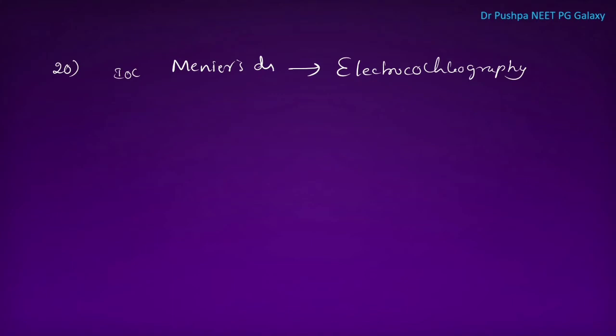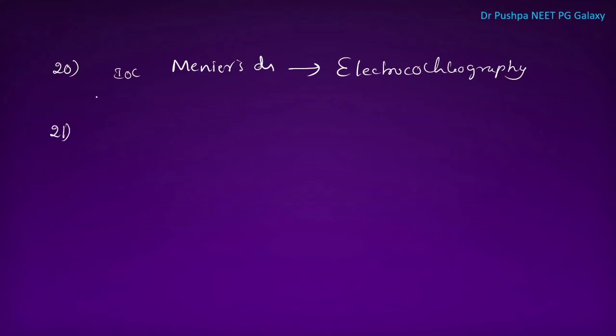What are the clinical features of Meniere's disease? We have tinnitus, vertigo, and sensory deafness, and there will be fullness of ear. The sensory deafness is fluctuating deafness, whereas the vertigo is episodic vertigo. What is the treatment of Meniere's disease? We have to do medical management, that is dietary modification, low salt diet, and we can prescribe labyrinthine sedatives. What is the surgical management? We can do endolymphatic sac decompression, and shunt procedures, PICC procedures, etc.